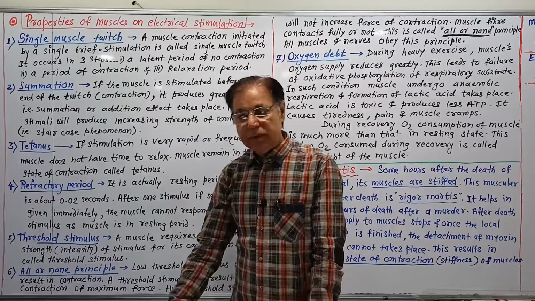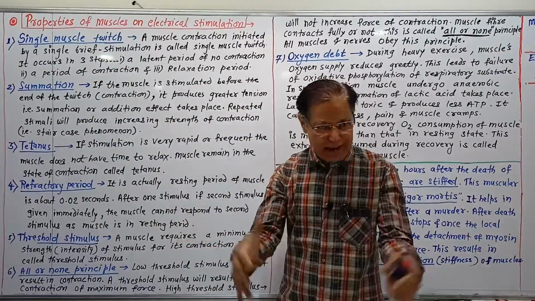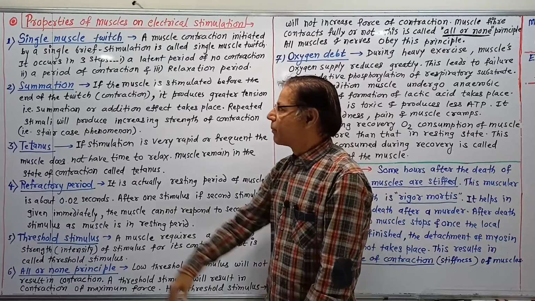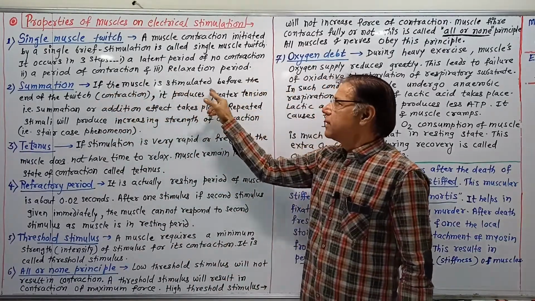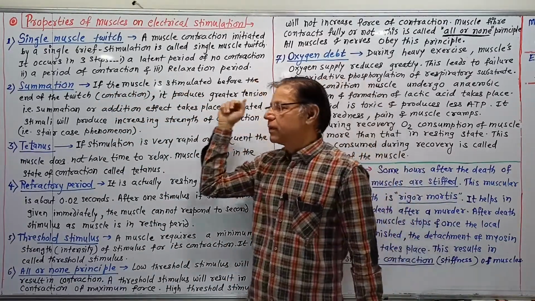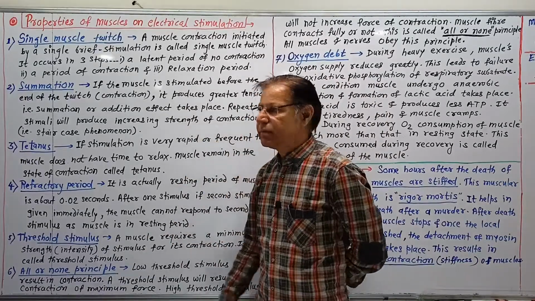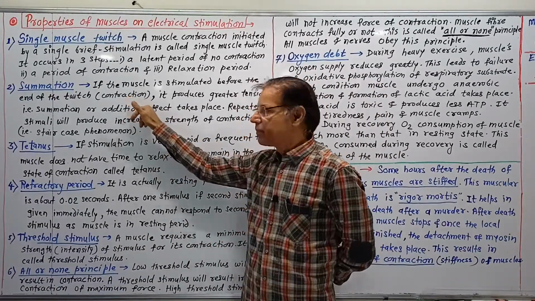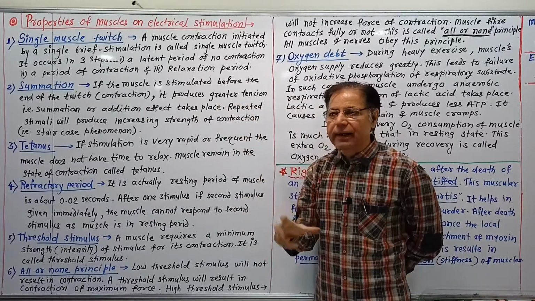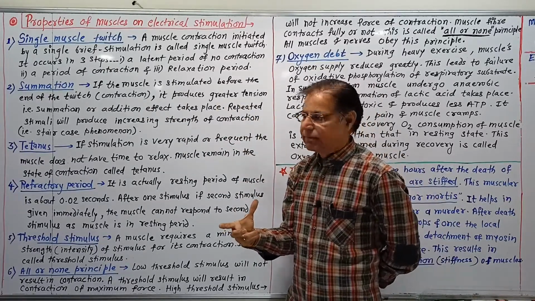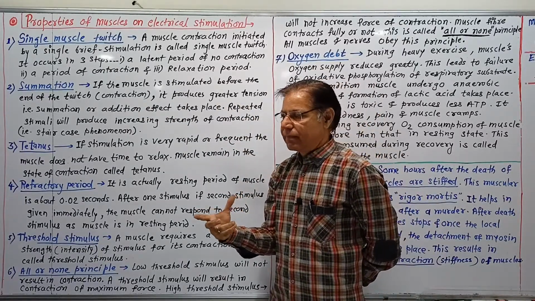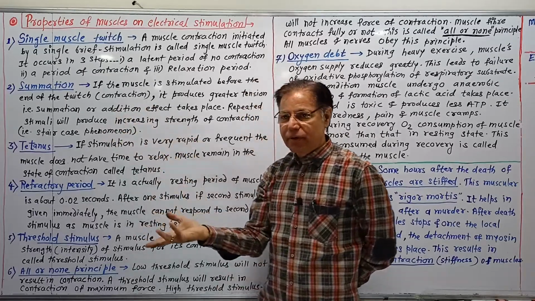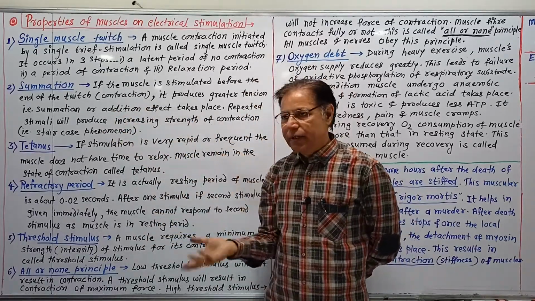The second property is summation, which is nothing but addition. If the muscle is stimulated before the end of a twitch, meaning before one muscle contraction ends, and a second stimulus arrives, it produces greater tension. That is the summation or addition effect.